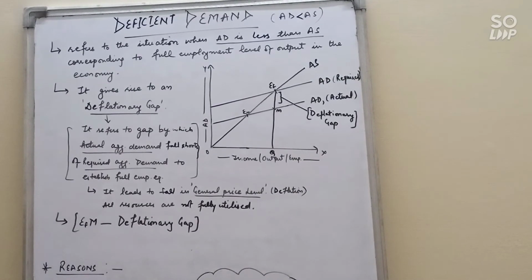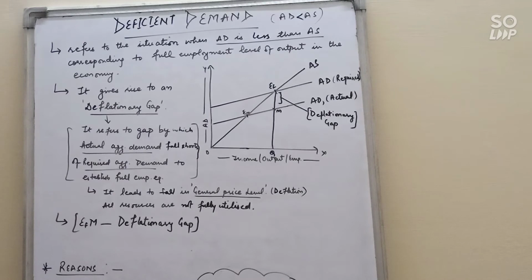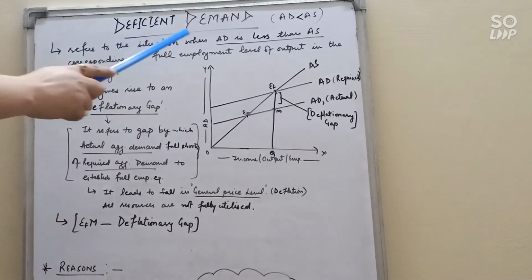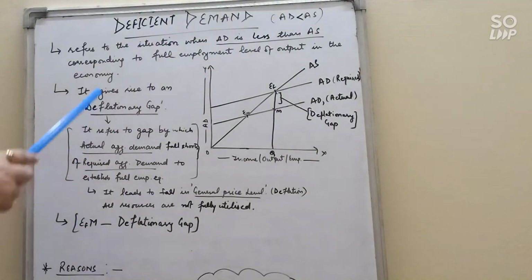So next is deficient demand. Deficient demand means when demand is less than supply. So the definition is, it refers to the situation when aggregate demand is less than aggregate supply corresponding to the full employment level of the output in the economy. So it gives rise to a deflationary gap.